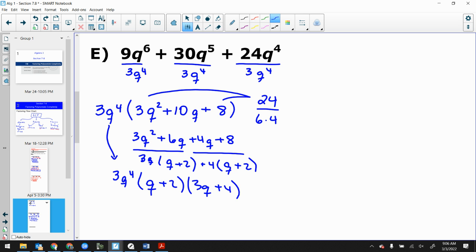All right, so take a look at that one. Can I keep going on either of those? No, because they're both plus signs. They're binomials now, but they're plus signs, so they can't be factorable anymore. So that's my end result.